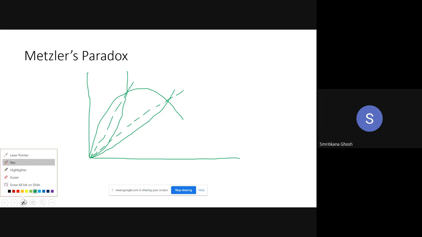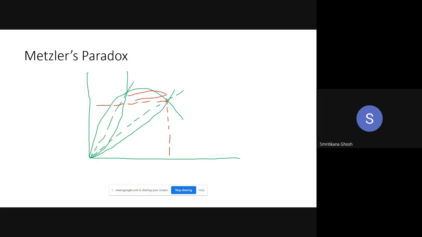Now, if you want to check the volume of export and import, look, before the tariff, this is the amount of export by the domestic country, and this is the amount of import by the foreign country.